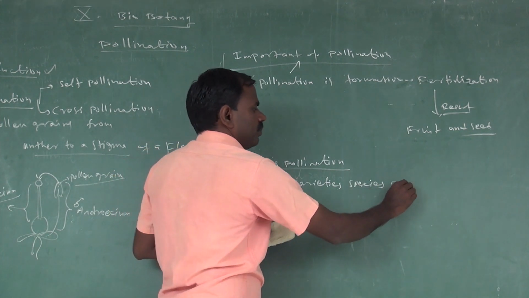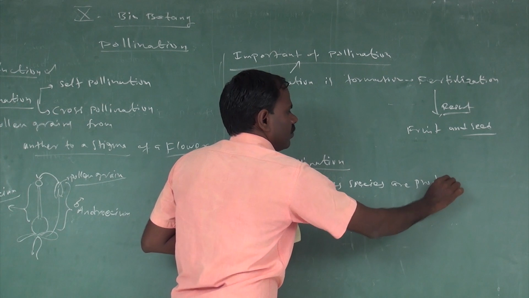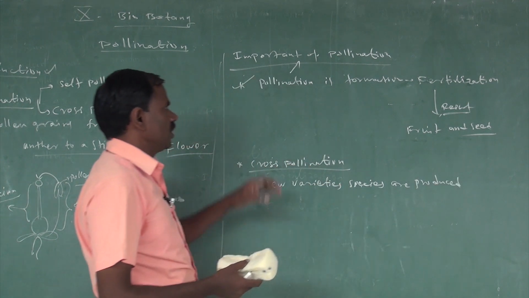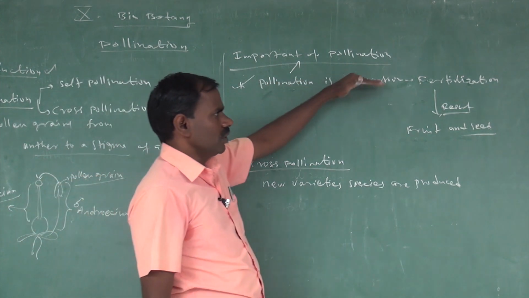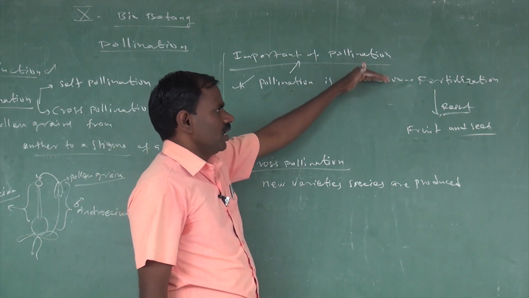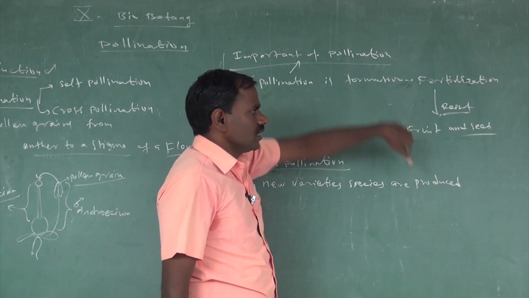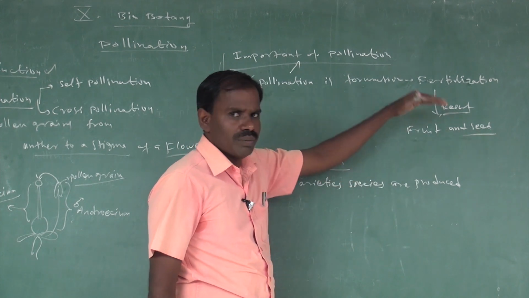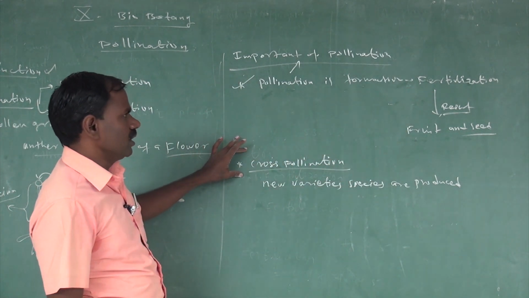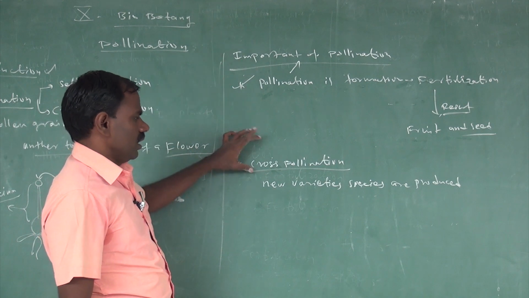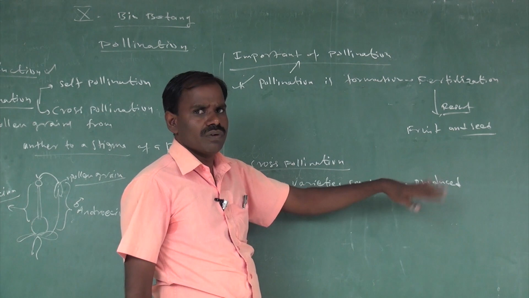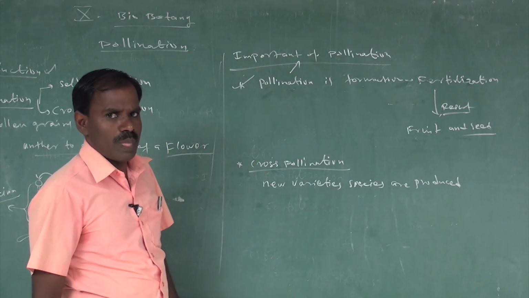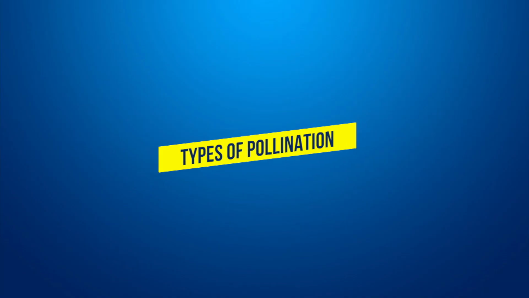So there are two importances of pollination: it results in fertilization, which results in fruit and seed formation, and cross pollination produces new varieties or species.